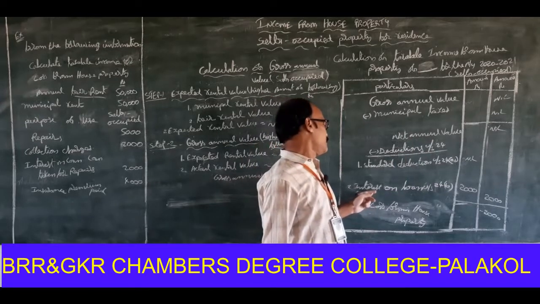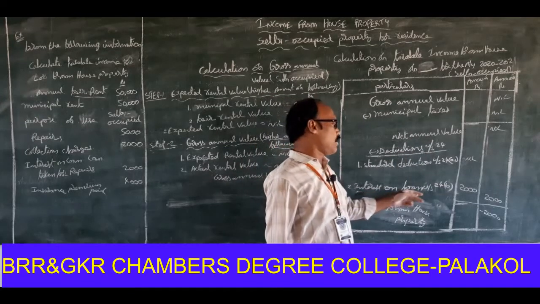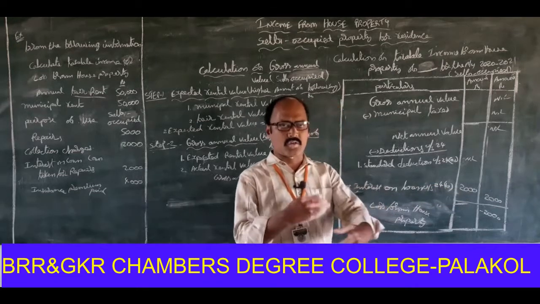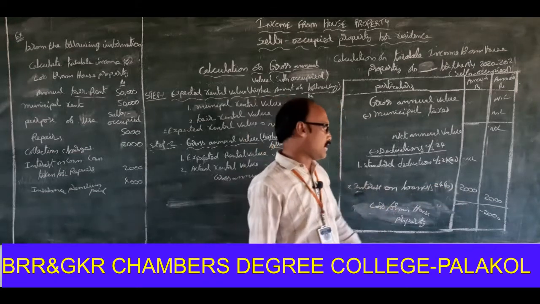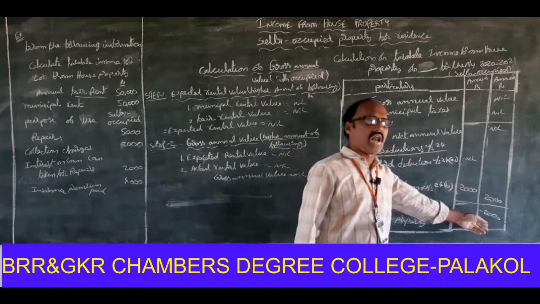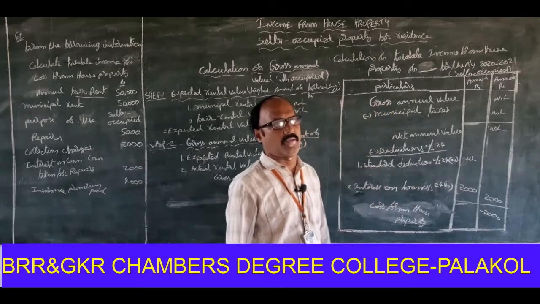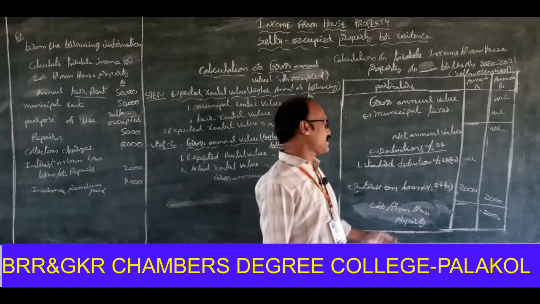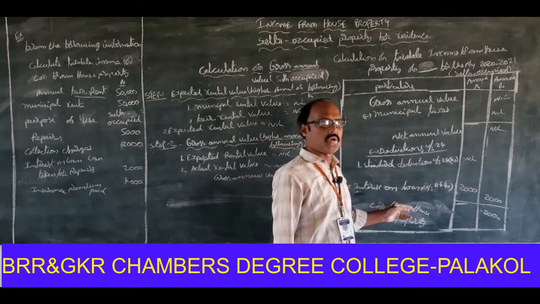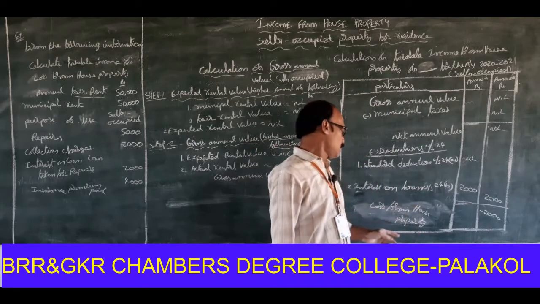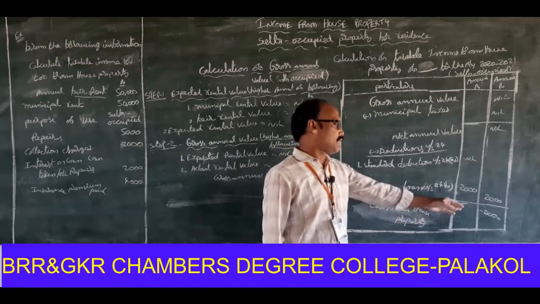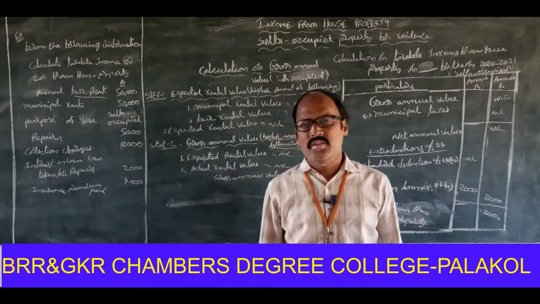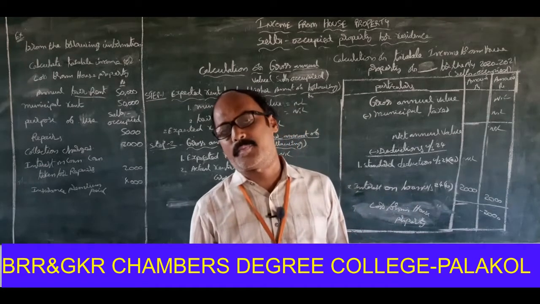Only one deduction is allowed, that is, interest on loan under section 24B, 2000. 2000 was paid without any income. That's why rupees 2000 is to be treated as a loss from house property. So only one deduction is allowed, that is interest on loan under section 24B. So loss from house property is minus 2000. This is the procedure if the house property is self-occupied.